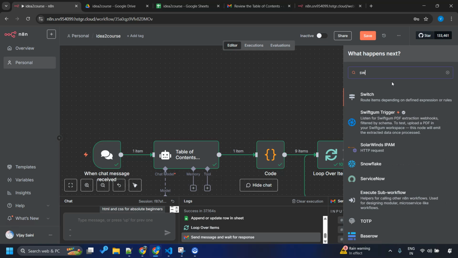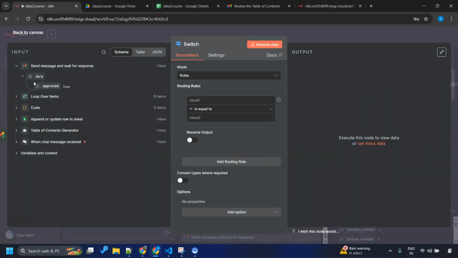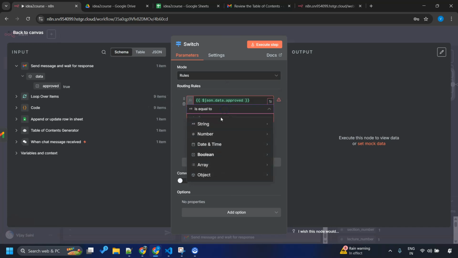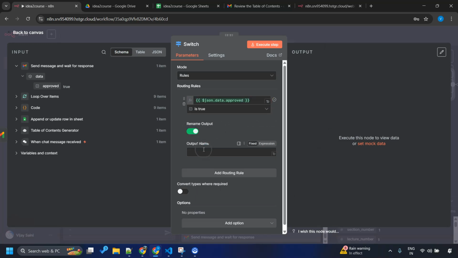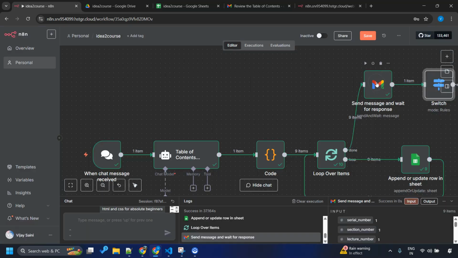So let me add switch node here. Whenever user sends this data as approved, this sign suggests it is a boolean value. So I'll just say boolean is true, right? Rename output approved.